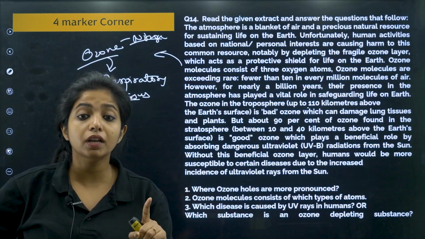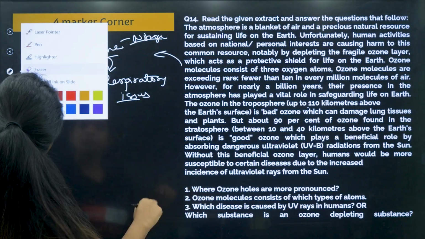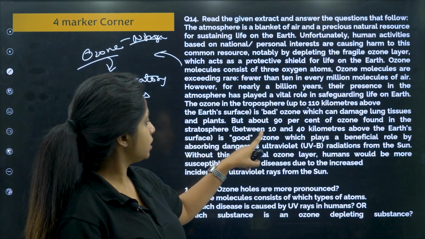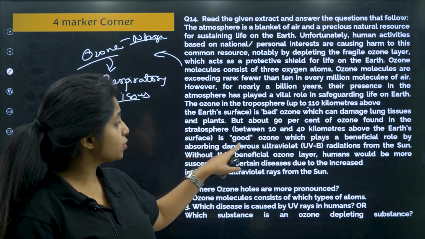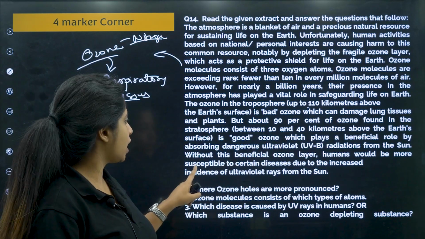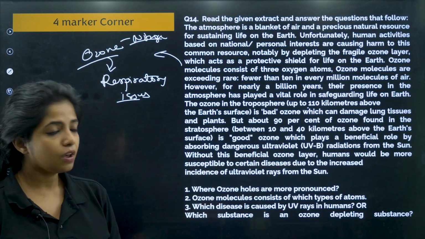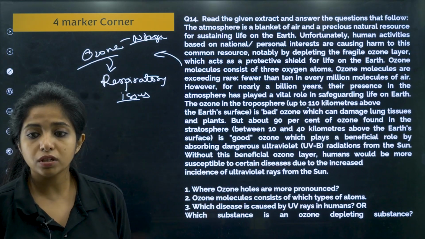In the stratosphere, it is really good for us because it protects us from UV radiation. Always remember, there is bad ozone, and there is good ozone as well. Good ozone plays a beneficial role by absorbing dangerous ultraviolet radiation from the sun. Without this beneficial ozone layer, humans would be more susceptible to certain diseases due to increased incidence of ultraviolet rays from the sun.